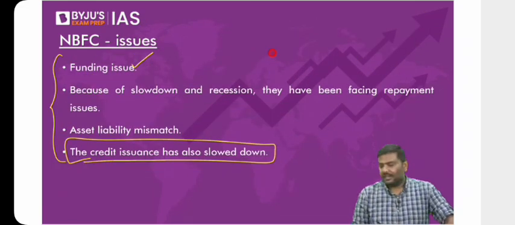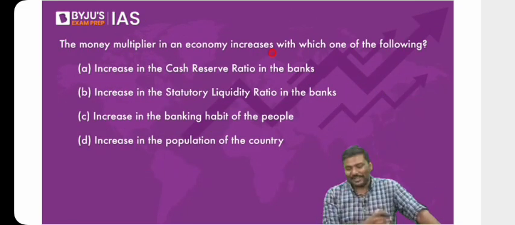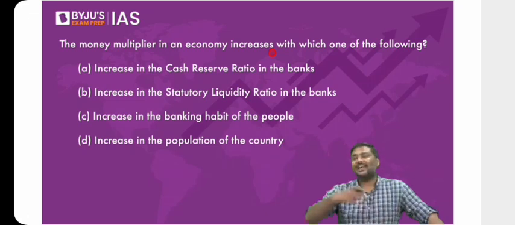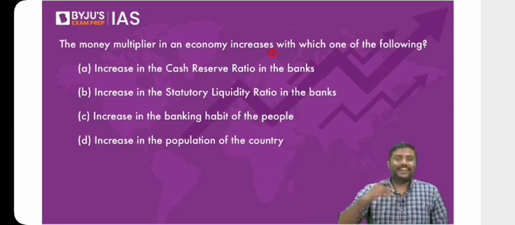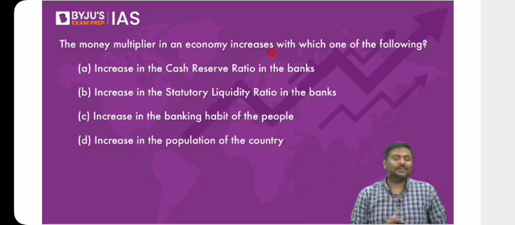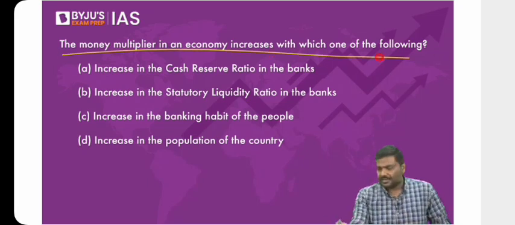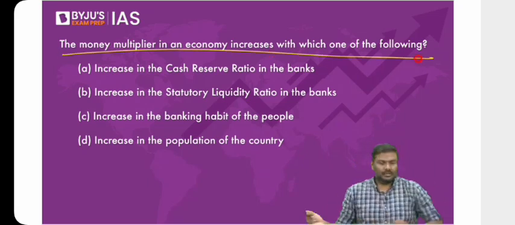Okay? Any more difficulty? Examples of NBFCs, I told you many examples. Muthoot Finance, Manappuram Gold, India Bulls, IL&FS, all of them are examples of NBFCs. And there are more than 9,000 NBFCs. Okay? Now, let's solve the questions.